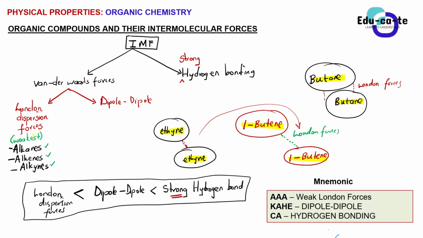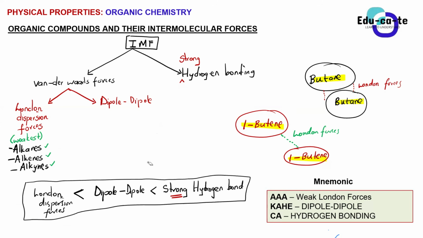What does it mean? Yes, sir. Okay, so the forces between their molecules are weak, or we can say that they've got weak attractions between their molecules.